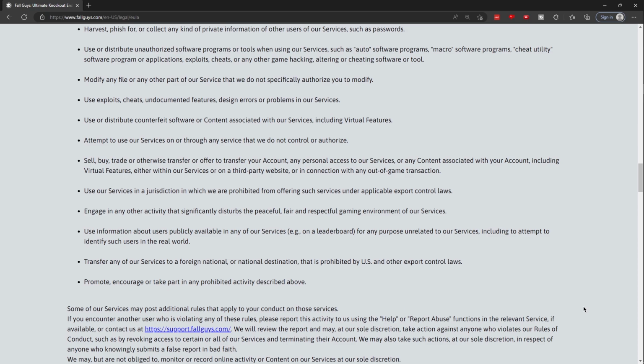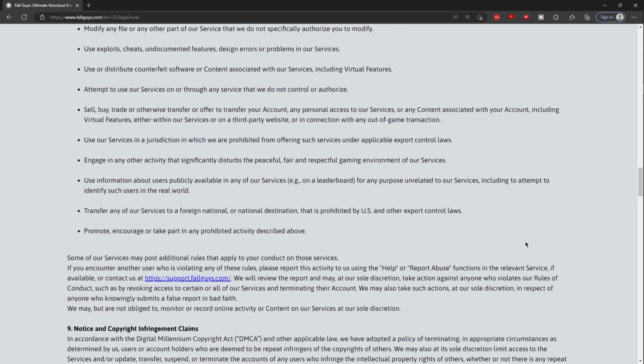Modify any file or any other part of our service that we do not specifically authorize you to modify. Use exploits, cheats, undocumented features, design errors, or problems in our services. Use or distribute counterfeit software or content associated with our services, including virtual features. Attempt to use our services on or through any service that we do not control or authorize. Sell, buy, trade, or otherwise transfer or offer to transfer your account, any personal access to our services, or any content associated with your account, including virtual features, either within our services or on a third-party website, or in connection with any in-game transaction.